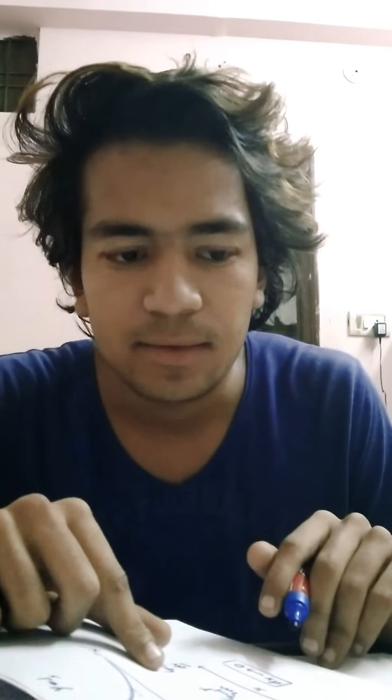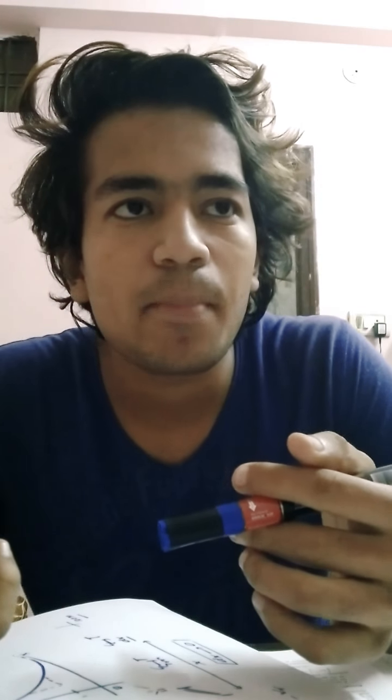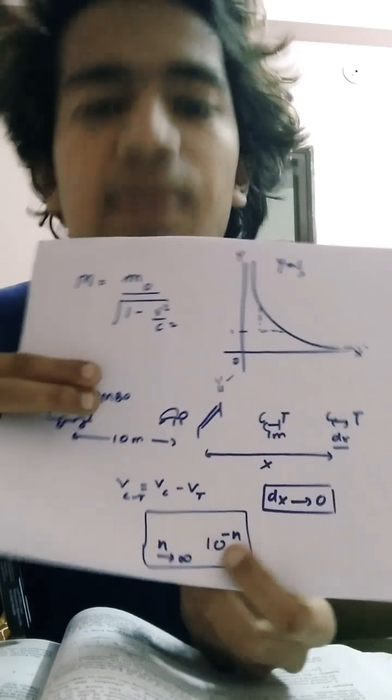Actually, if we see in reality, we're talking about real numbers, right? So we see in reality that the car does pass the turtle, right? And according to the infinite real number theory, it's when the car is 1 meter behind the turtle, when the car is 0.1 meter behind the turtle, and when the car is 0.000001, and then when the car is 10 to the negative n, where n tends to infinity, right? This expression right here, let me circle it for you. N tends to infinity, 10 to the negative n.